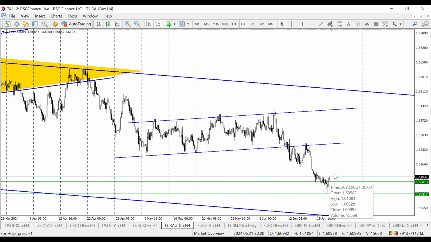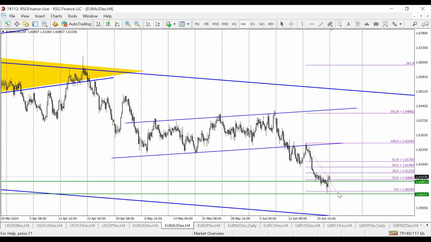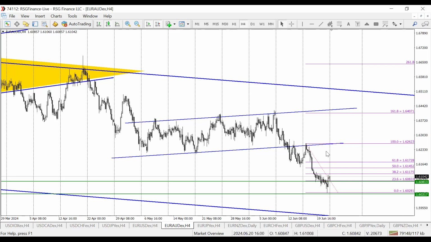So into this week, I'm expecting price to make some retracement, of course. Don't forget to use your Fibonacci levels to predict to what level this retracement could get to. So 50, 61.8, these are going to be fantastic places to look for short, so you can get a good risk to reward ratio down to the next key level of 1.6021. Okay, so traders, last week's target is still going to be this week's target, because these pairs are presenting themselves to be the best pairs to trade for the week.